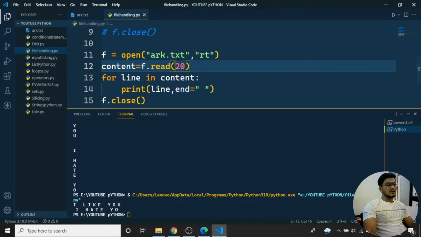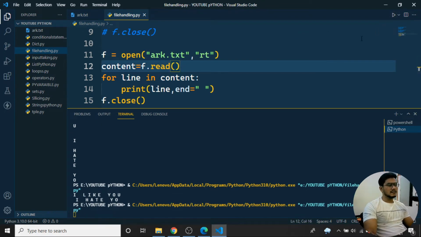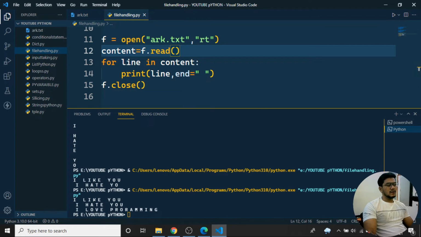Okay, so like this. I have specified a space, so it is giving that. If I remove it and run the program, you see I like you, I hate you, I love programming. That means each one is printed one by one. With end, after each line it gives the particular space, so the text is printed in horizontal fashion. That is what end does.